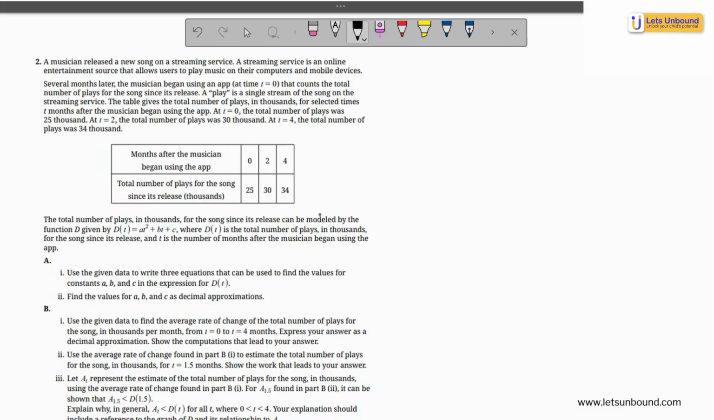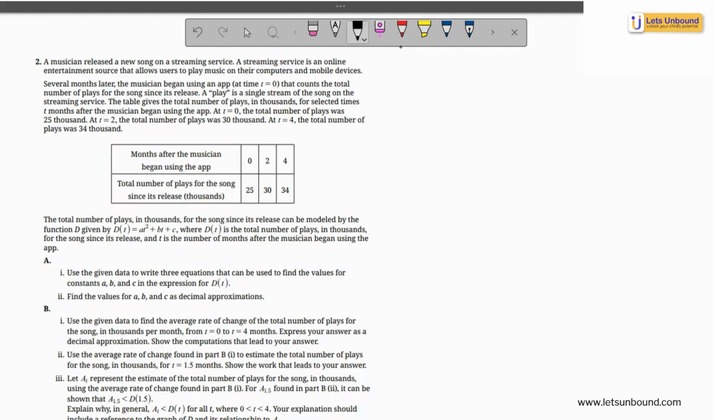Hello everyone, let's solve the free response questions from AP Pre-Calculus 2025, and this is the second question. Let's read through the problem. It looks like a long problem to read first, so let's understand the context of the problem first and then jump on to the questions.